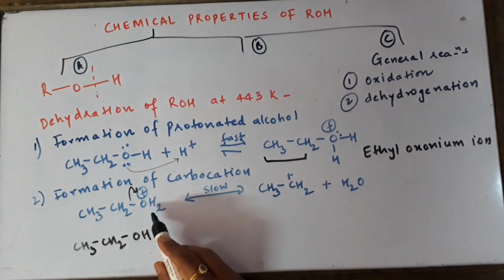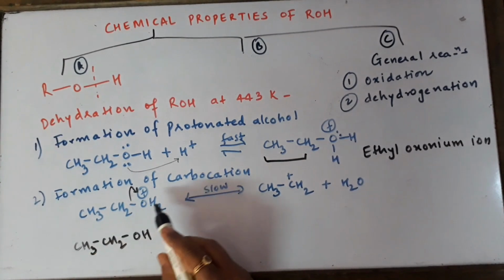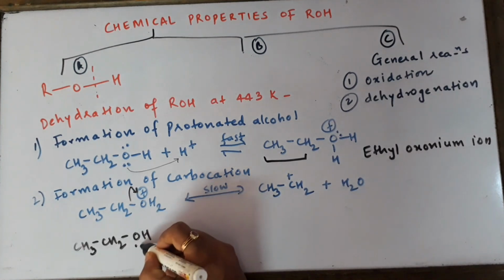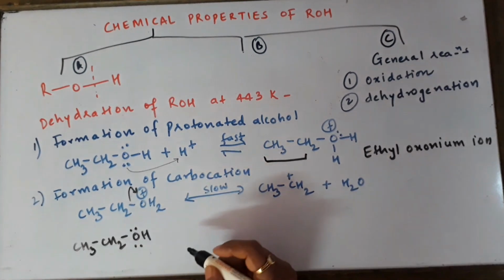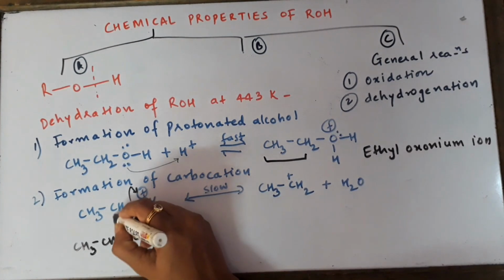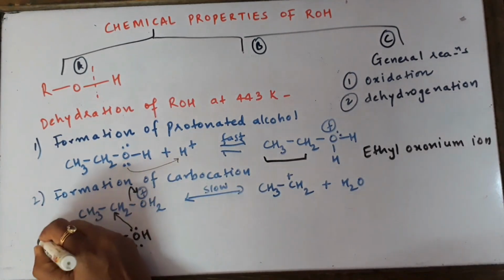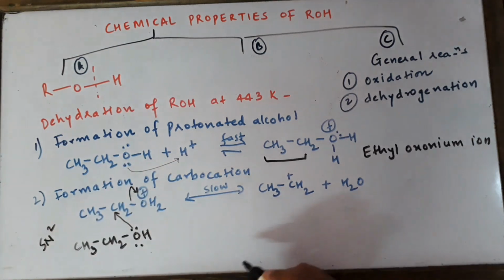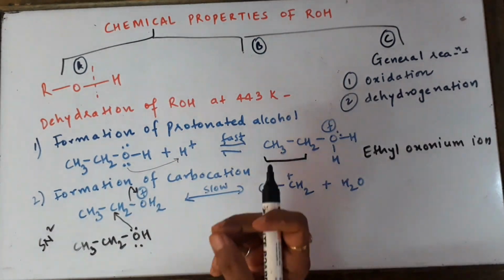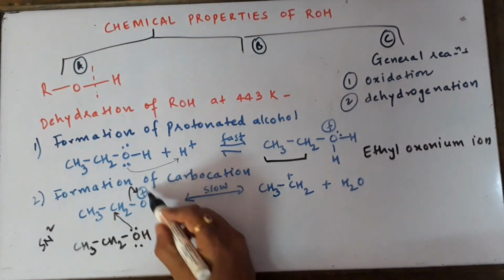In the second step, the protonated alcohol will be attacked by another molecule of alcohol at the carbon atom. So it's going to be a nucleophilic substitution reaction where two molecules are participating. So SN2, and the bond breaks.